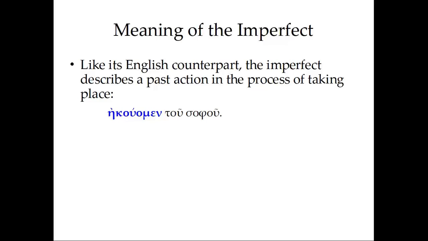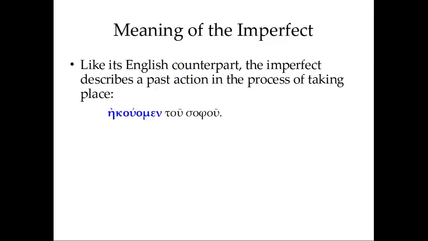And then when we have our tou sophou in the genitive, we know that this is the person to whom we were listening. And sophou, if you can tell, is an adjectival noun. We don't get a noun that this adjective sophos or sophou is modifying.